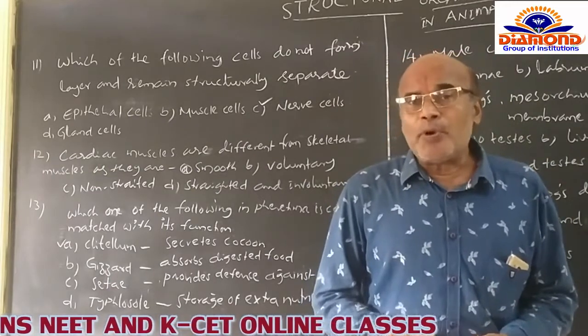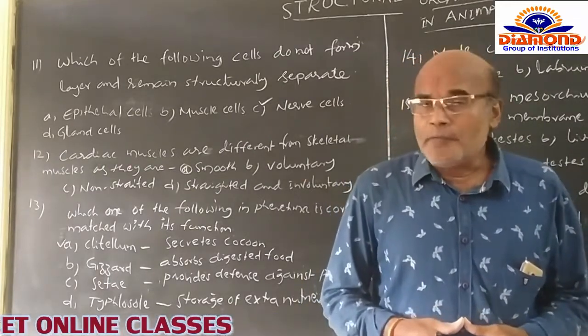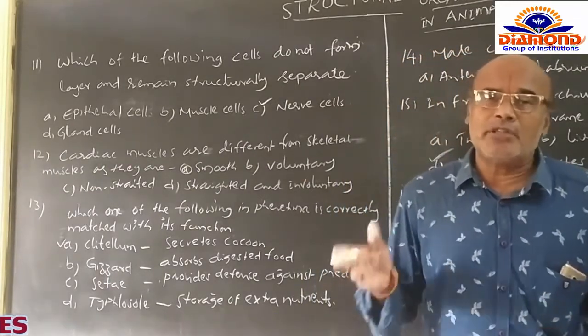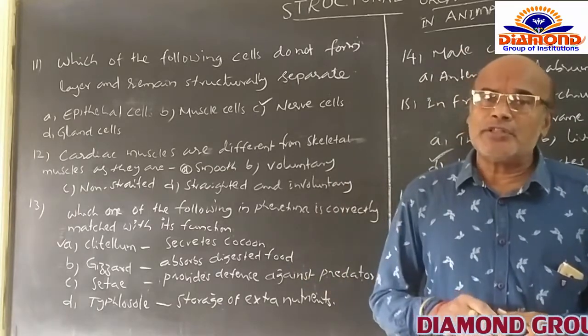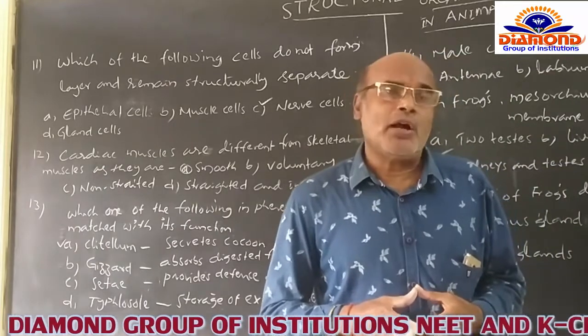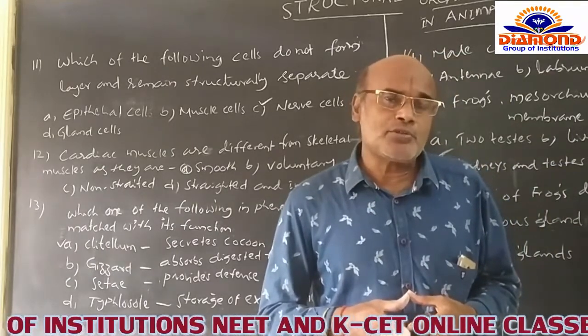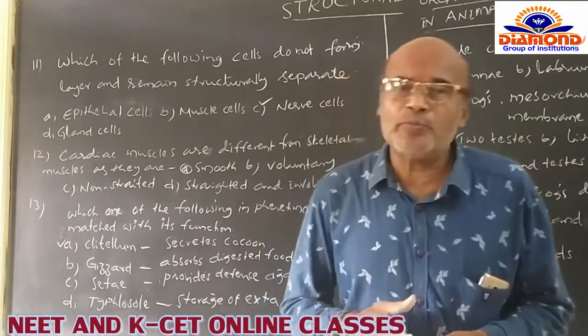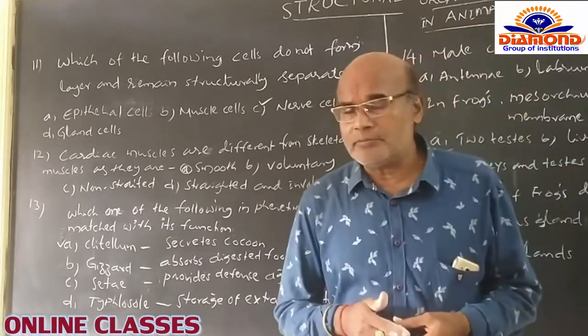as well as the main important basis for the differentiation of the muscles, which is the location itself. Particularly, the muscles which are attached to the skeleton or endoskeleton of the human body are called skeletal muscles.